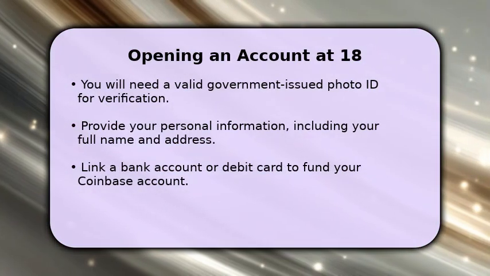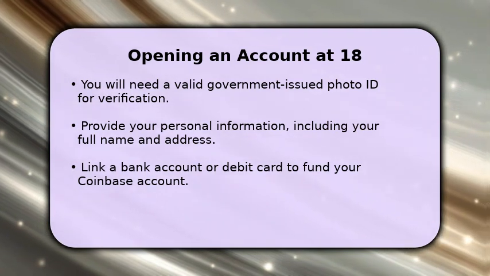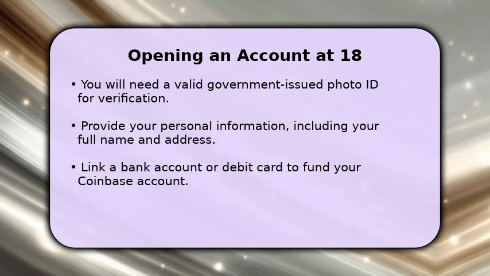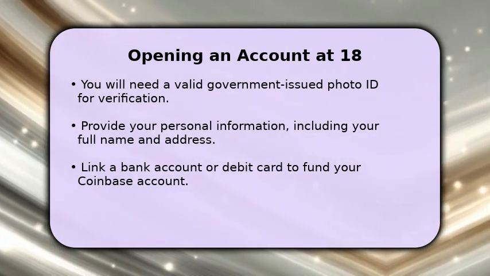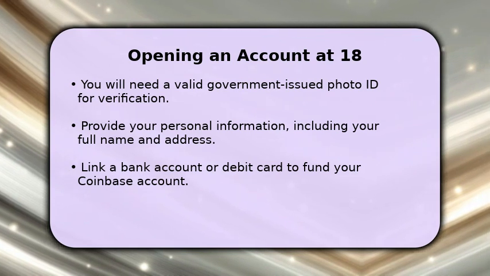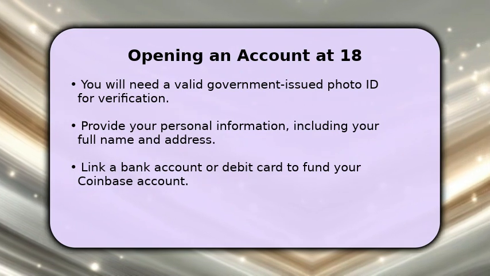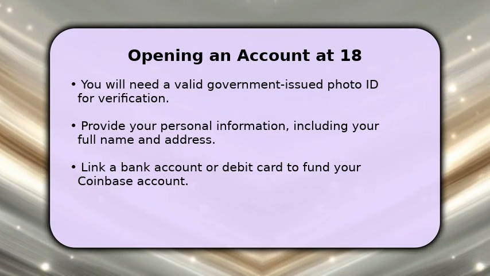Once you turn 18, opening a Coinbase account is a straightforward process. You will need a valid government-issued photo ID, such as a driver's license or passport, for identity verification. You'll provide your personal details, including your full name and address, and then link a bank account or debit card to fund your account. Completing these steps will allow you to begin buying, selling, and trading cryptocurrencies.